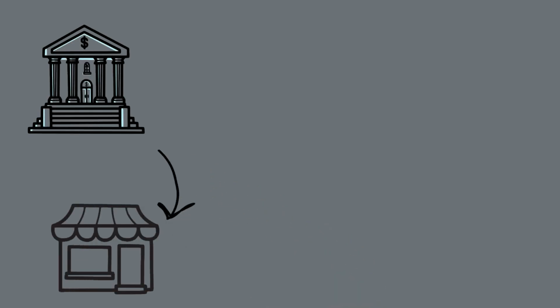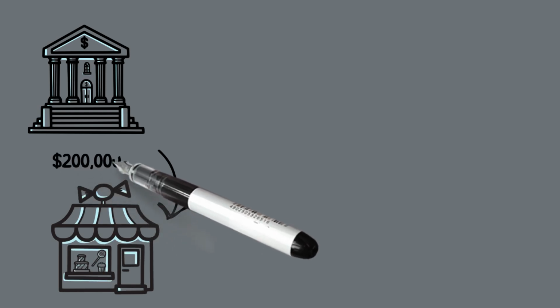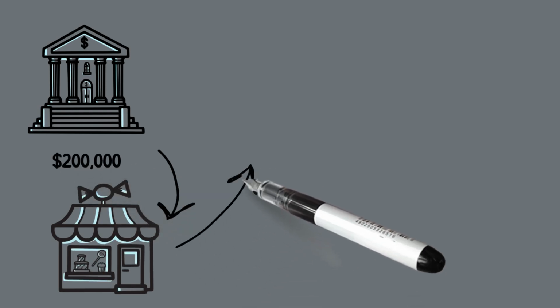Alpha approaches their local bank to apply for a loan of $200,000 to open a retail store to sell their products. $200,000 will be used to fund the building's fit out, upfront expenses, and buy additional stock. Now let's run the numbers.